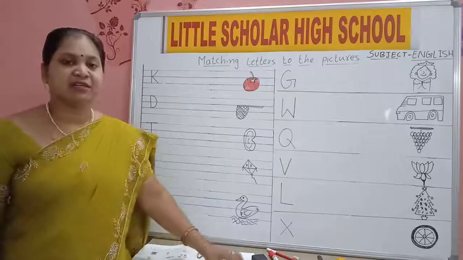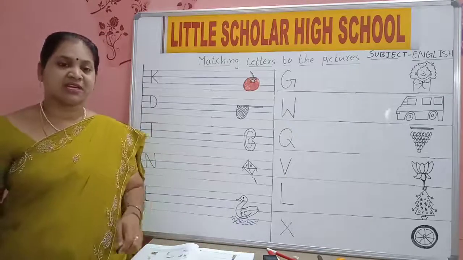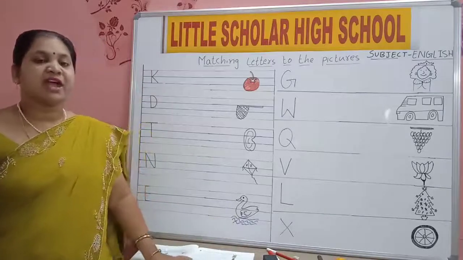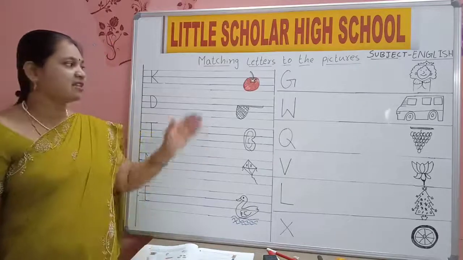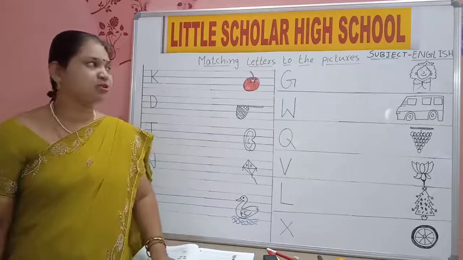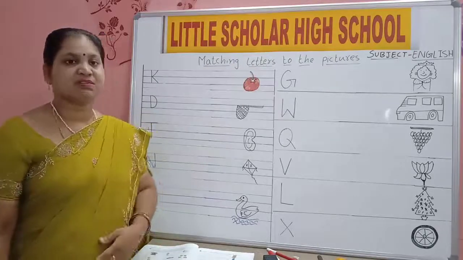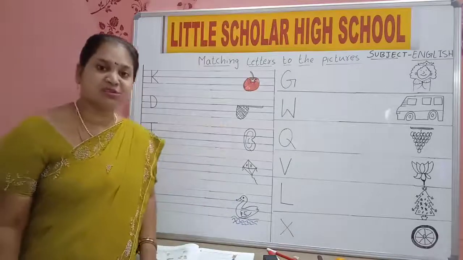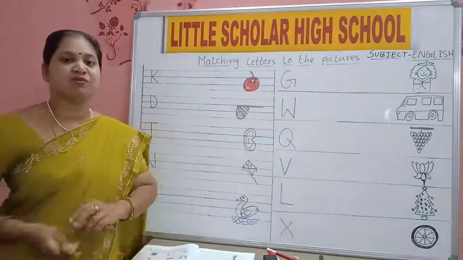Yes, we have learned writing and reading alphabets, capital letters A to Z. Few matching also we have completed in our previous class, and some more matching letters we will learn today. What is our topic today? Matching letters to the pictures. We will match the letters to the pictures. So first we will read letters and pictures, then we will go for matching.